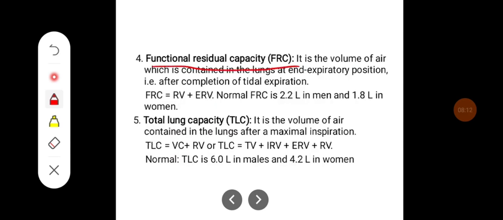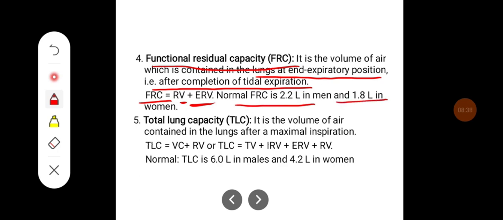Functional residual capacity is the volume of air which is contained in the lungs at the end expiratory position, that is, after completion of tidal expiration. That is why functional residual capacity can be given as residual volume plus expiratory reserve volume. The normal FRC is 2.2 liters in men and 1.8 liters in women.